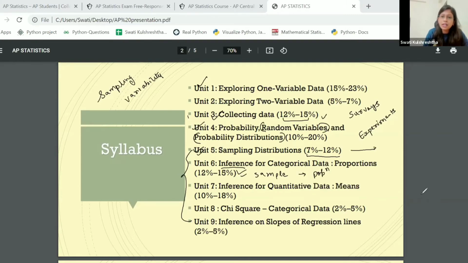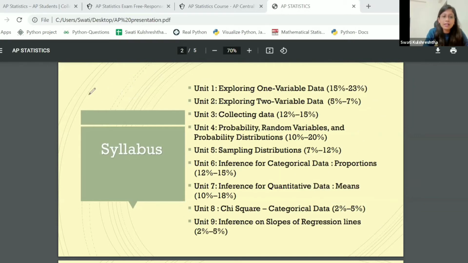And while you're doing that, there would be two major things that you'll study here. One of them is going to be confidence intervals, right? For example, let's say I understand that 70% of the people have got a 5 in AP statistics in a sample of 100 people, right? So I took a sample of 100 people. Let's assume the sample was collected in a manner that it is not biased at all.